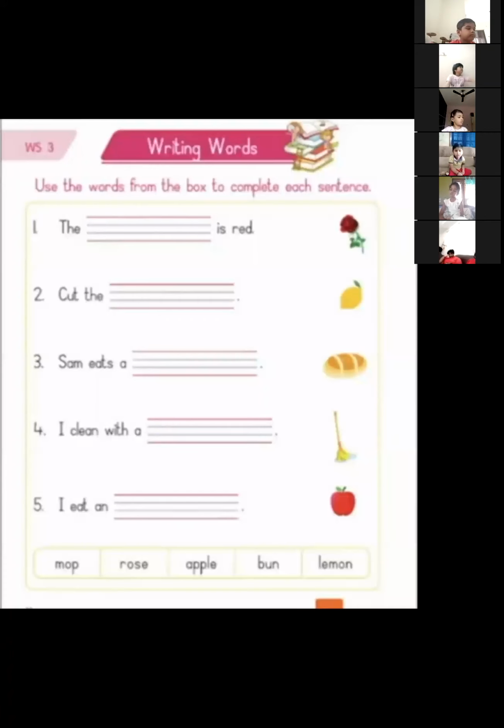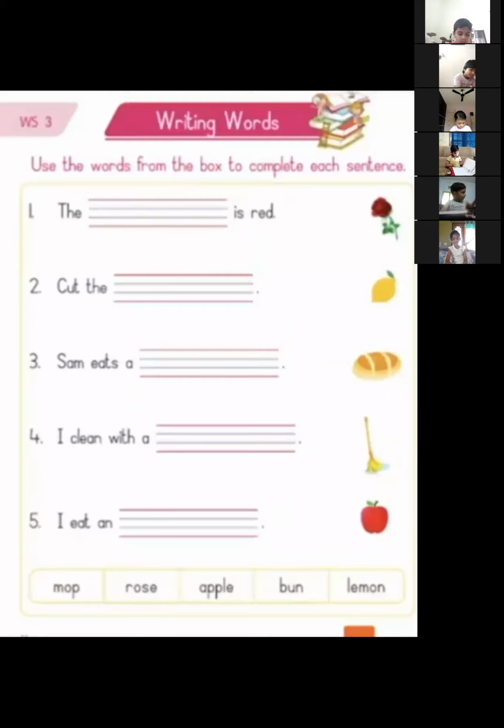So, see, you can find the rose in the bottom. You can see a few words in the bottom, isn't it? 5 words you can see in the bottom of the page. So, where is rose? This is rose. You should insert rose in the first line. The rose is red. That you can do later. Just listen here.